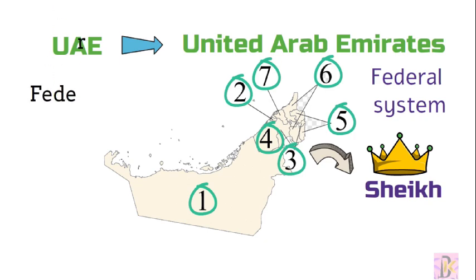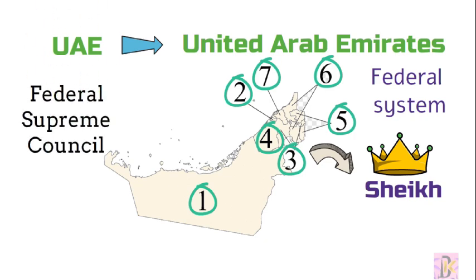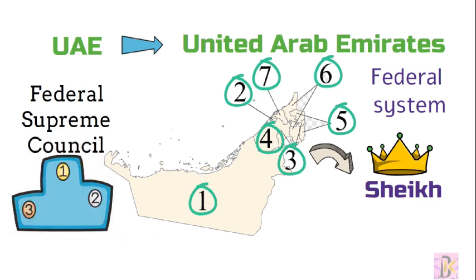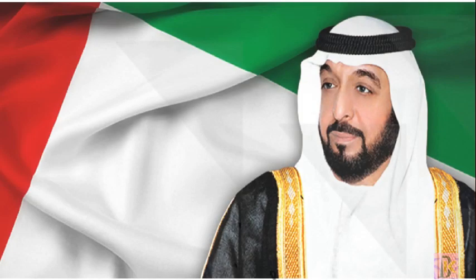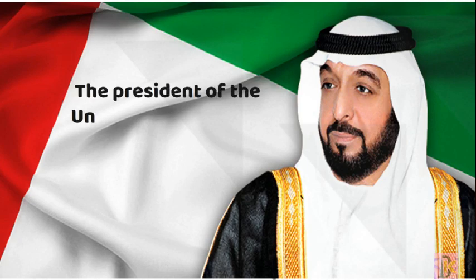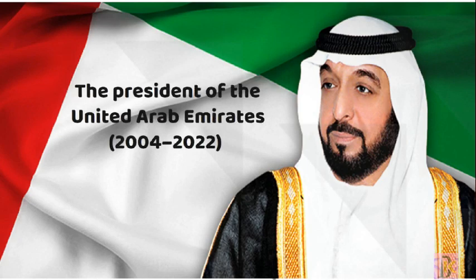Together they form the Federal Supreme Council. The Federal Supreme Council is the highest authority in the UAE, and one of them serves as the president of the UAE. Who is the president? Sheikh Khalifa bin Zayed is the president of the country.